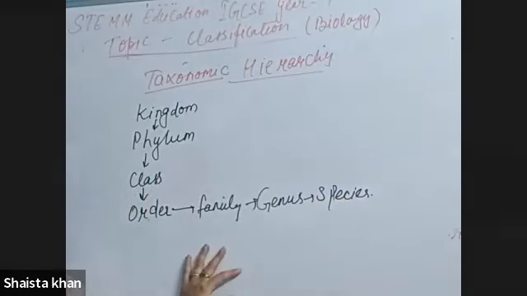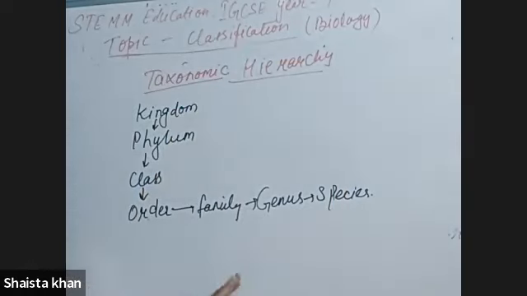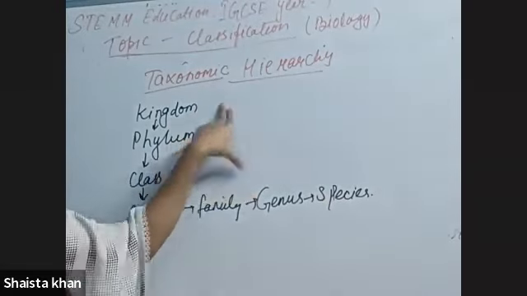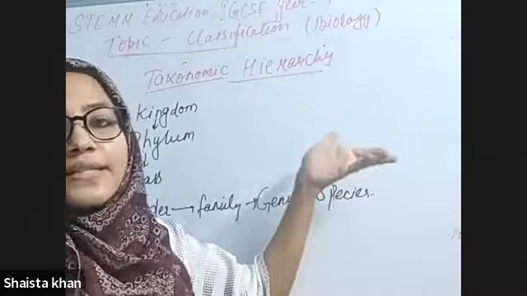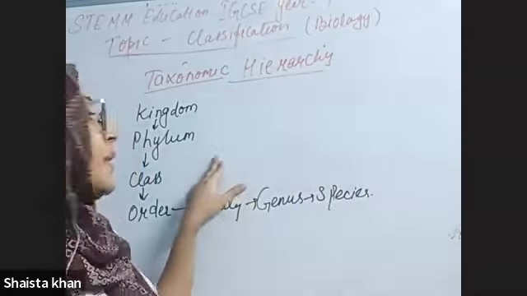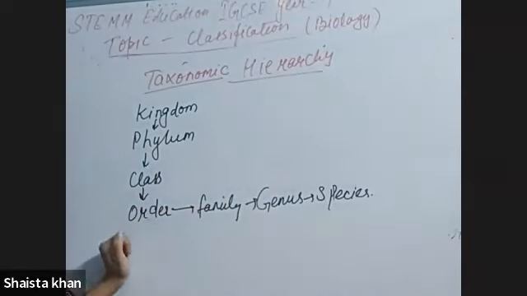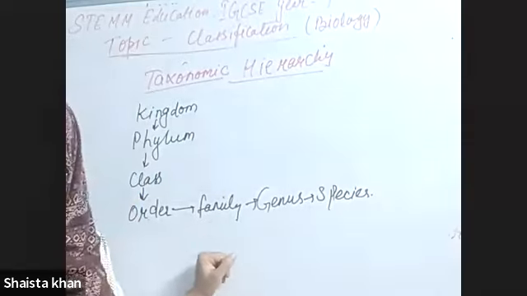You can write it in a hierarchical manner from top to bottom, because the bottom side of my board is not visible. That's why I have written it here. So this is the hierarchical system, or taxonomic hierarchy, of a species or organism. The first one is kingdom, second is phylum, third is class, and after that order, and then family, genus, and species. Right?